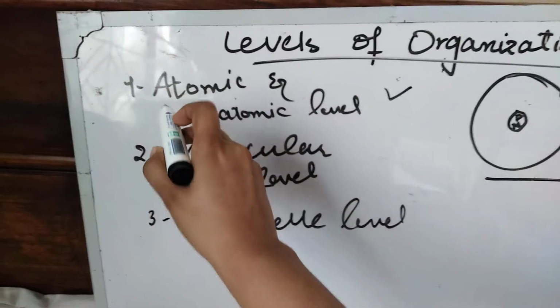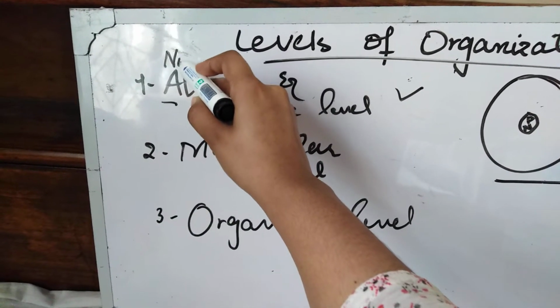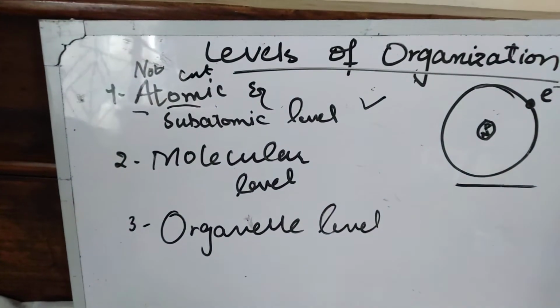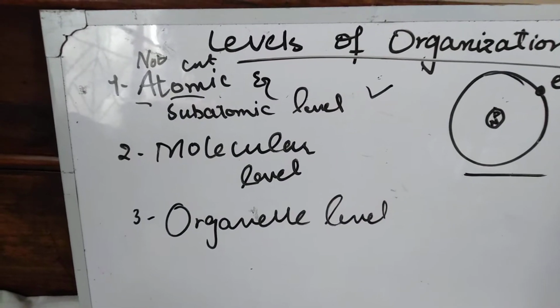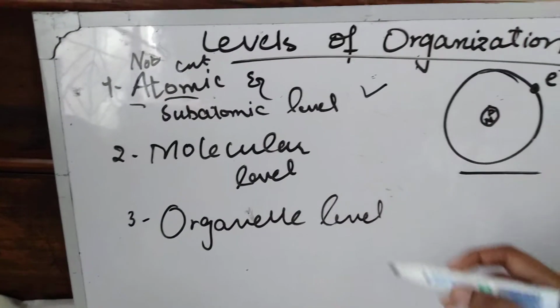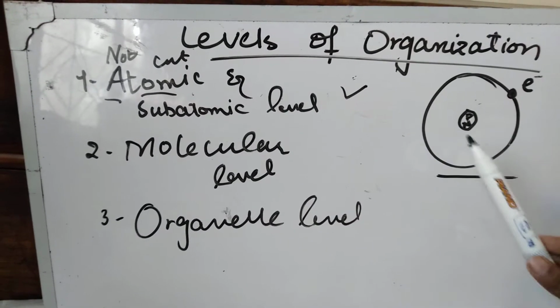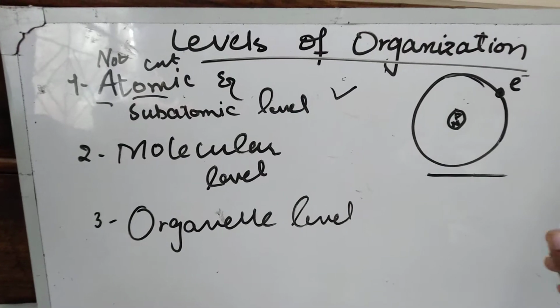It can be derived from a word. A means not, and tom means cut. It means it is the smallest size, so it cannot be further cut. It cannot be further divided. Atomic means not cut. So these are all subatomic particles which can make a stable atom.